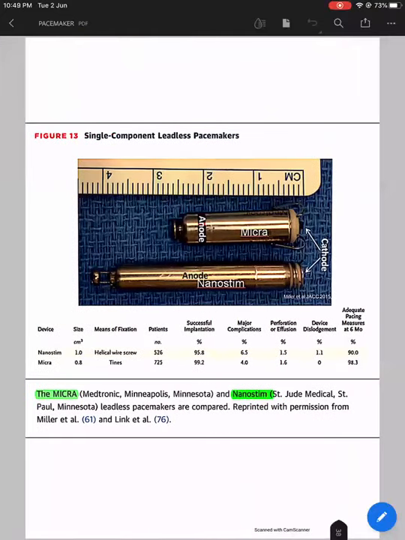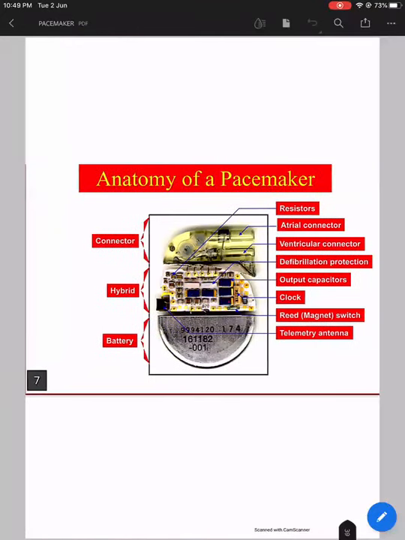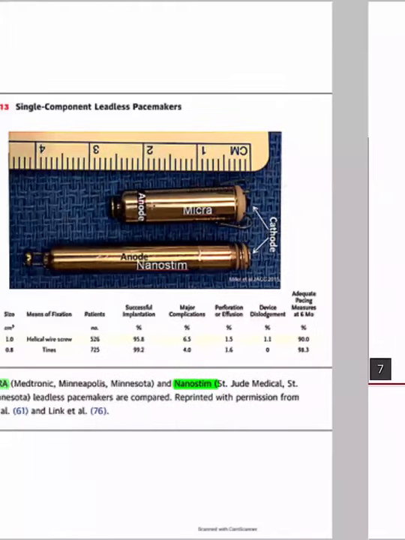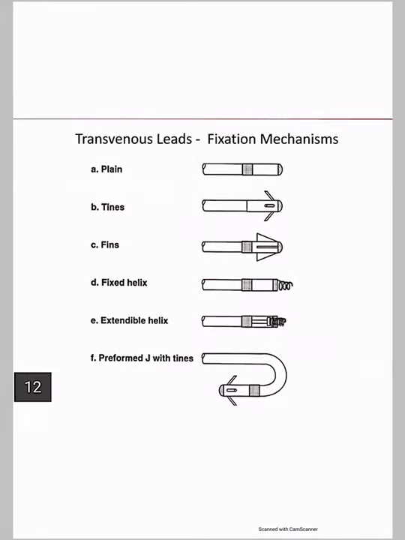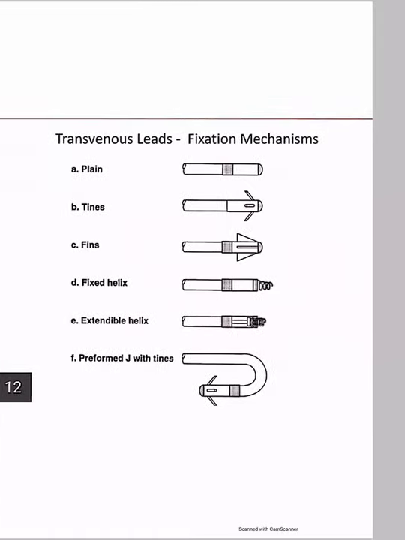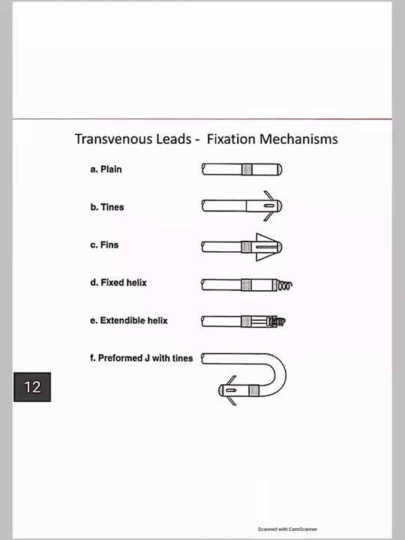I'm just adding some figures at the end: the components of a pacemaker and the NanoStim and Micra devices. I also added the fixation mechanisms, as I mentioned at the start. The various passive fixation mechanisms, and active fixation with helix, are all available. So these are the fixation mechanisms. So that's all, the end.